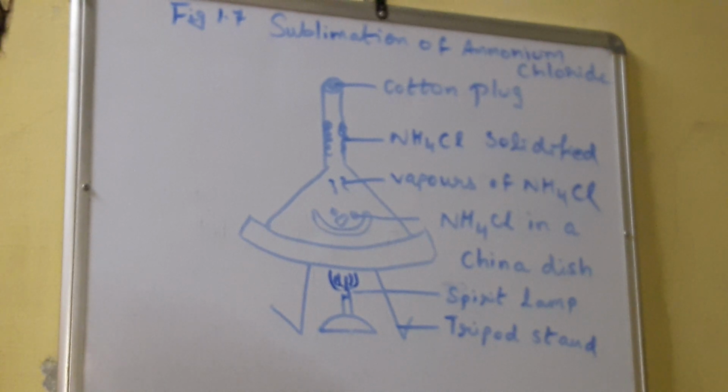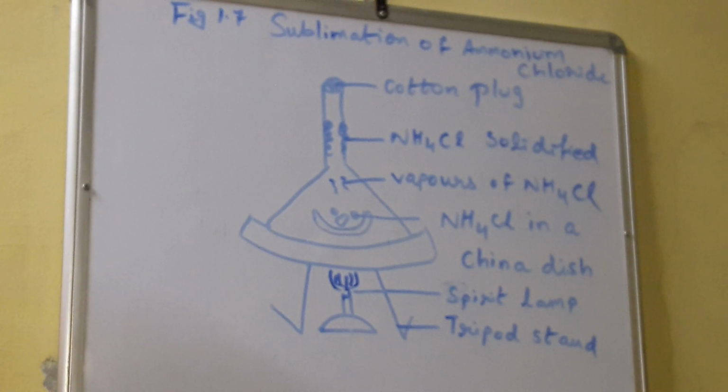Today, I am discussing the next topic, that is sublimation. Sublimation is a process in which a solid directly converts into the gaseous state or vice versa without converting into the liquid state. That means सॉलिड डायरेक्टली गैसेस स्टेट में कन्वर्ट होता है बिना लिक्विड स्टेट में कन्वर्ट हुए. This process is known as sublimation.